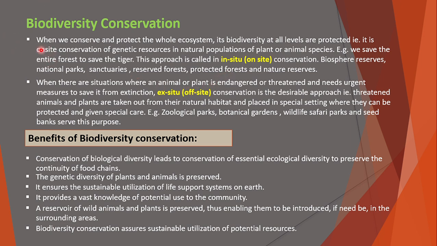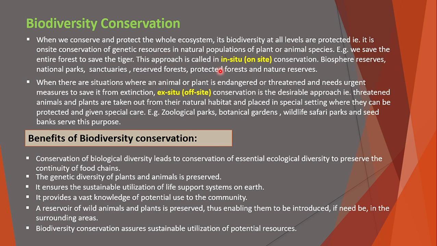The first one is when we conserve and protect the whole ecosystem, so its biodiversity at all levels is protected. That is on-site conservation of genetic resources in natural populations of plant or animal species. For example, we save the entire forest to save the tiger. This approach is called in situ conservation.